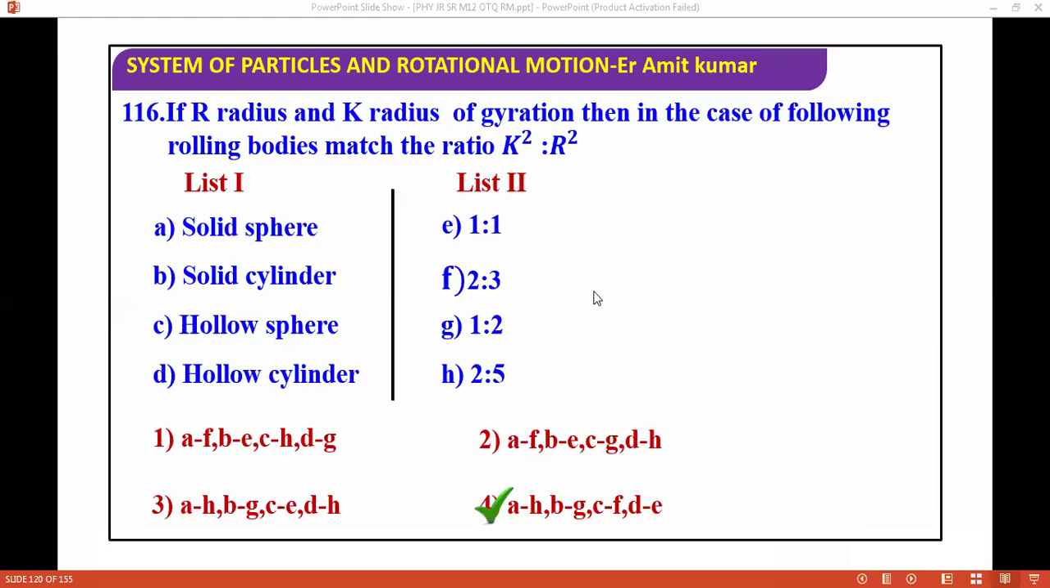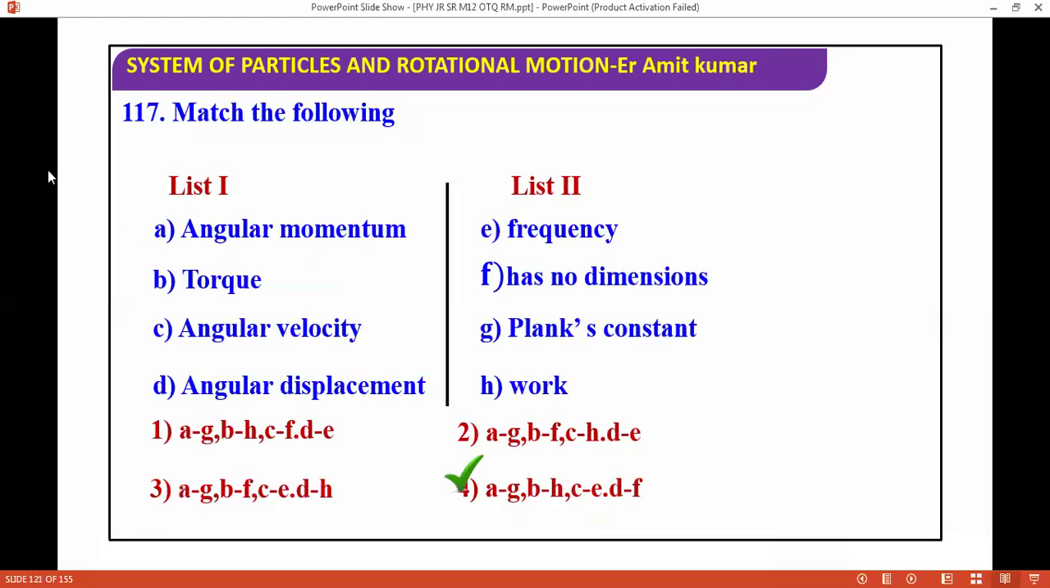We have list one and list two. We have to find the correct match in this. Angular momentum goes with Planck's constant; you can check the dimensions, angular momentum and Planck's constant have the same dimension. Torque has the same dimension as work. Angular velocity is the same as frequency, and angular displacement has no dimensions. In this way, you can solve this question.